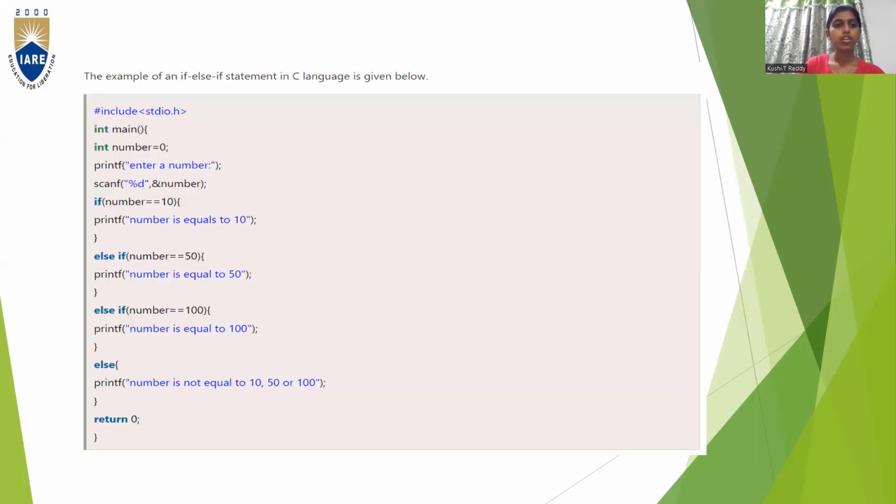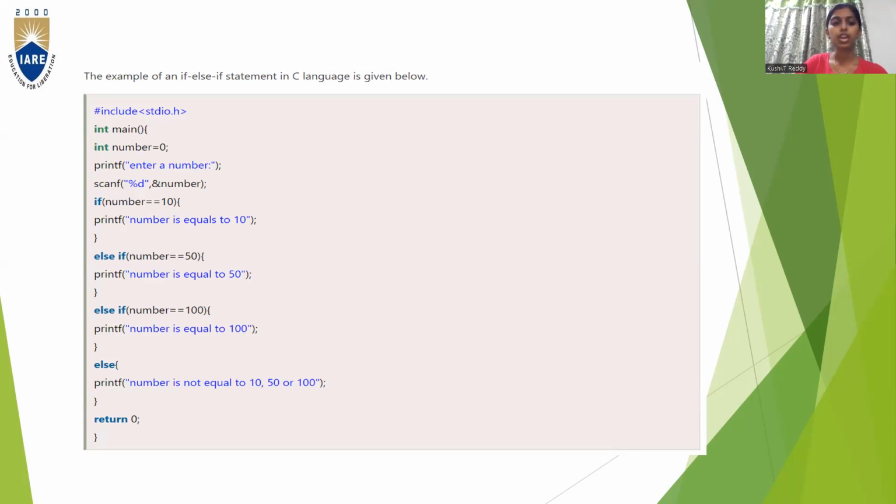So this is an example of if else if statement in C language. So here you are going to initiate a number. You are reading an integer, that is number is equal to 0. Printf enter a number. So you're going to enter a number. Scanf %d comma &number. So if number is equal to 10, then print number is equal to 10. Else if number is equal to 50, print number is equal to 50. Else if number is equal to 100, print number is equal to 100. Else print number is not equal to 10, 50 or 100. Return 0.